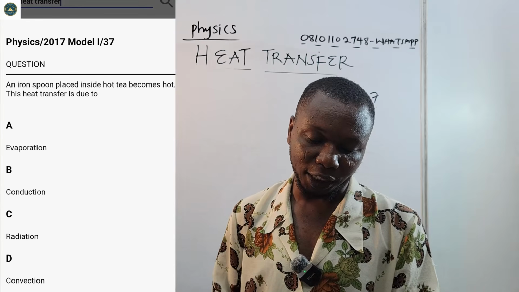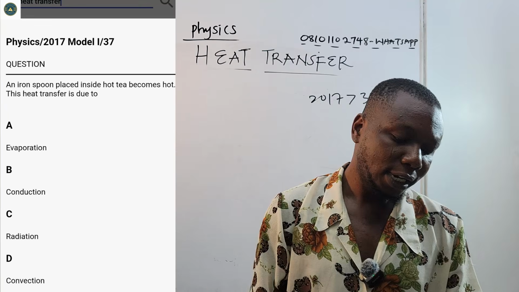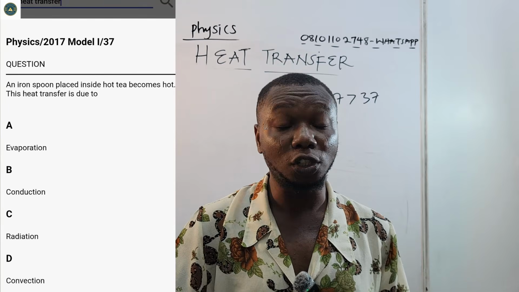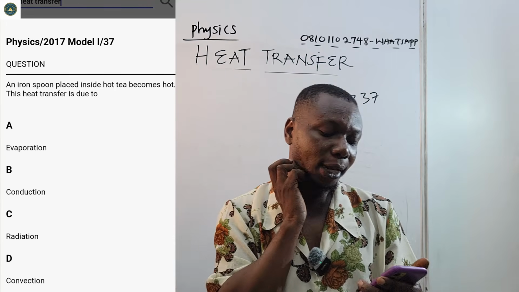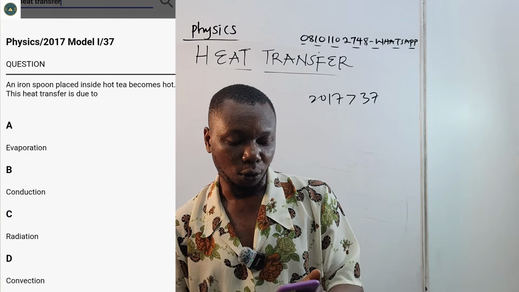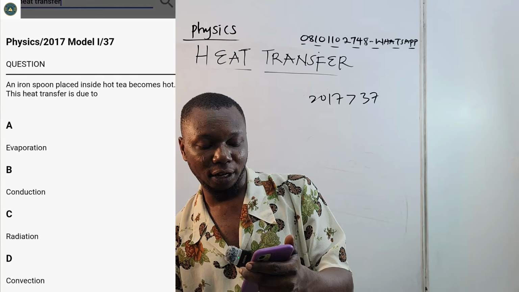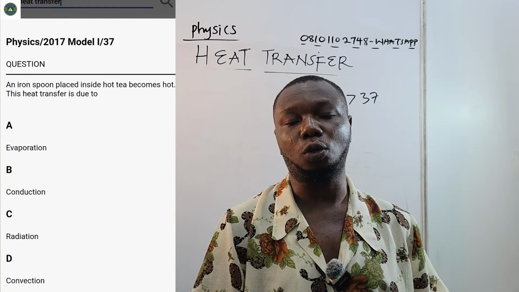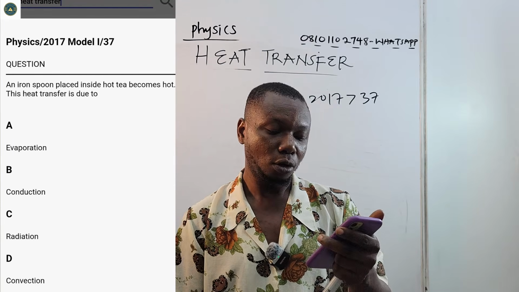The same applies to an iron spoon placed inside hot tea. This heat transfer is due to evaporation? No. Evaporation is not a mechanism of heat transfer. So B, conduction, C, radiation, and D, convection. The correct answer there is conduction, due to conduction of heat from the tea through the surface of the spoon.